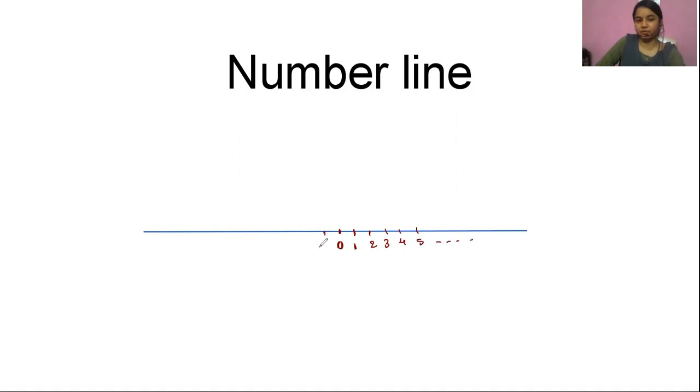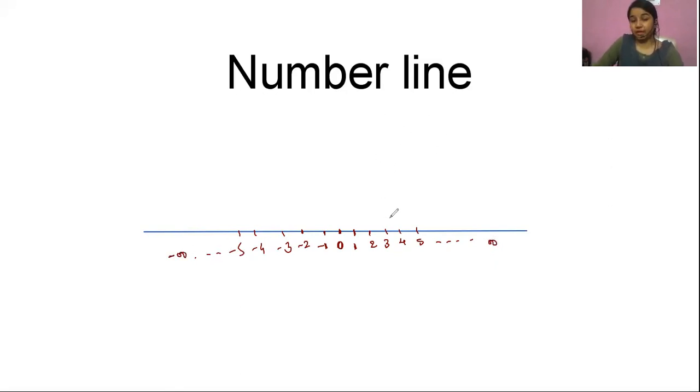And I can lead here also on the negative side, -1, -2, -3, -4, -5, in this way, right? So I can say there are infinitely many numbers on this number line, right?